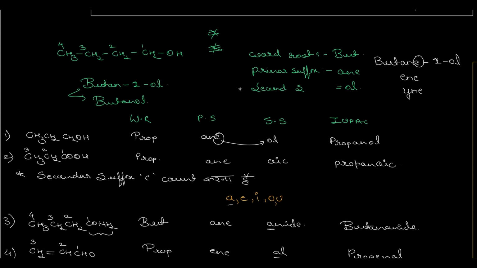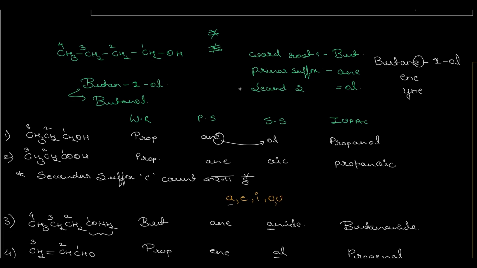Okay, now afterwards, let's take for example CH3, CH2, CH2OH. The word root would be, again numbering from that carbon atom which has the functional group attached to it, 1, 2, 3. So for 3, the word root is prop. Primary suffix is ane and secondary suffix is ol. So ol starts with O, a vowel, so we will drop E. Hence our IUPAC nomenclature would become propanol.